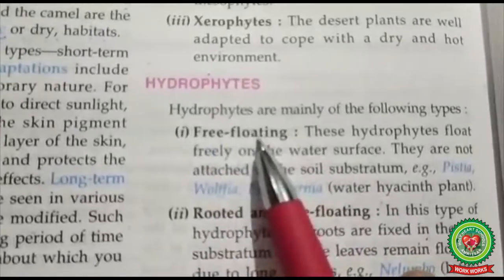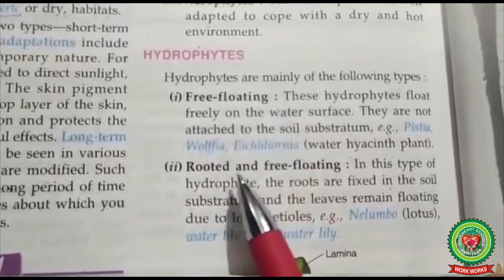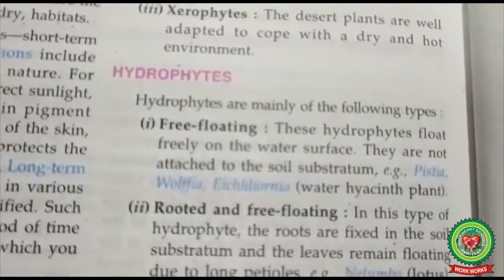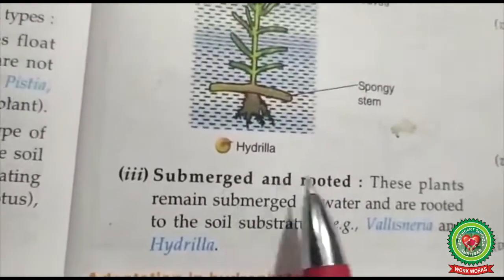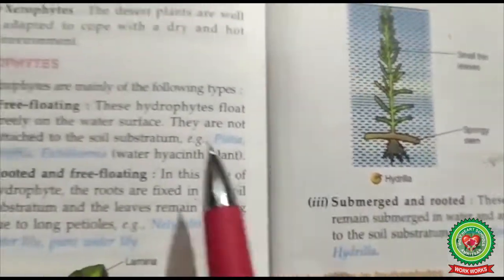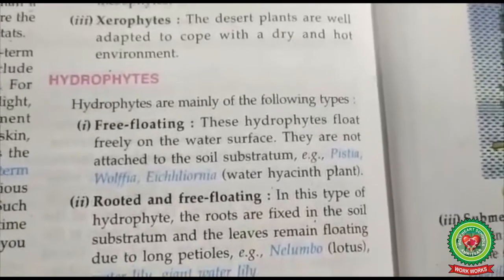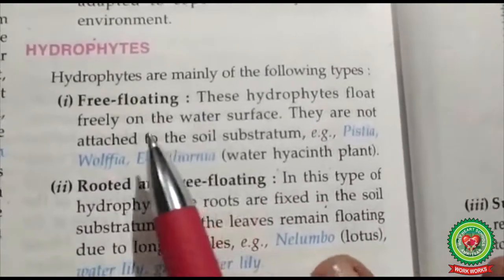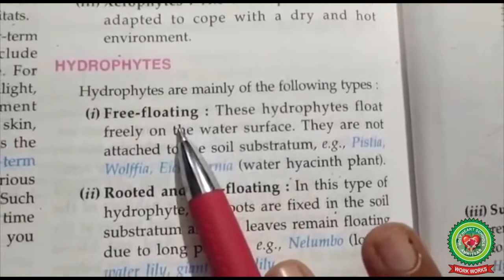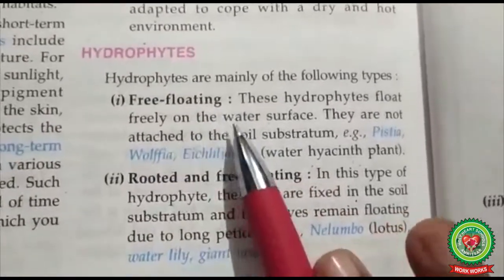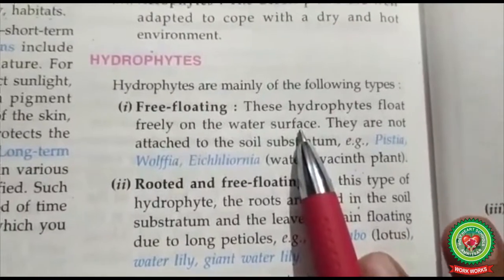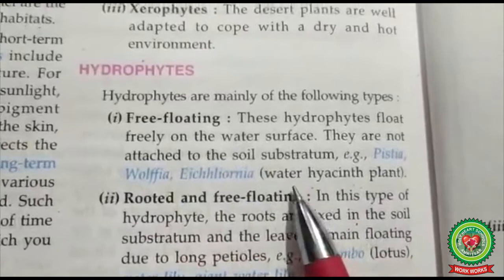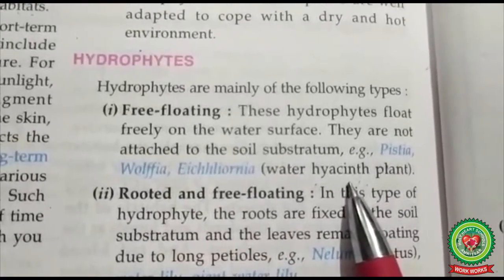First is free floating. Second is rooted and free floating. And third is submerged and rooted. Now first is free floating. Free floating hydrophytes, as its name indicates, are the plants that float freely on the surface of water. Examples of free floating plants are Wolffia and water hyacinth.